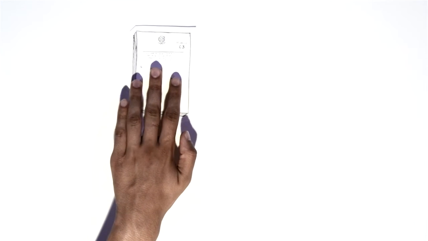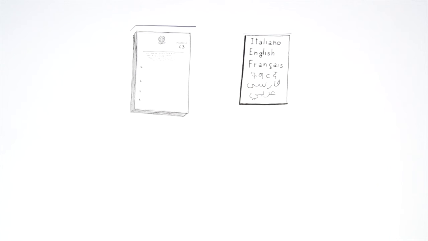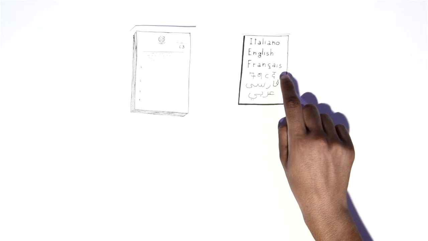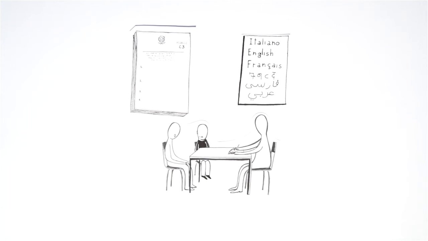When you fill in Modello C3, you also decide in which language you want to do the interview with the Commission. Choose your mother language or a language that you know very well. At the Commission, the interpreter will translate in the language that you choose now at the Questura.